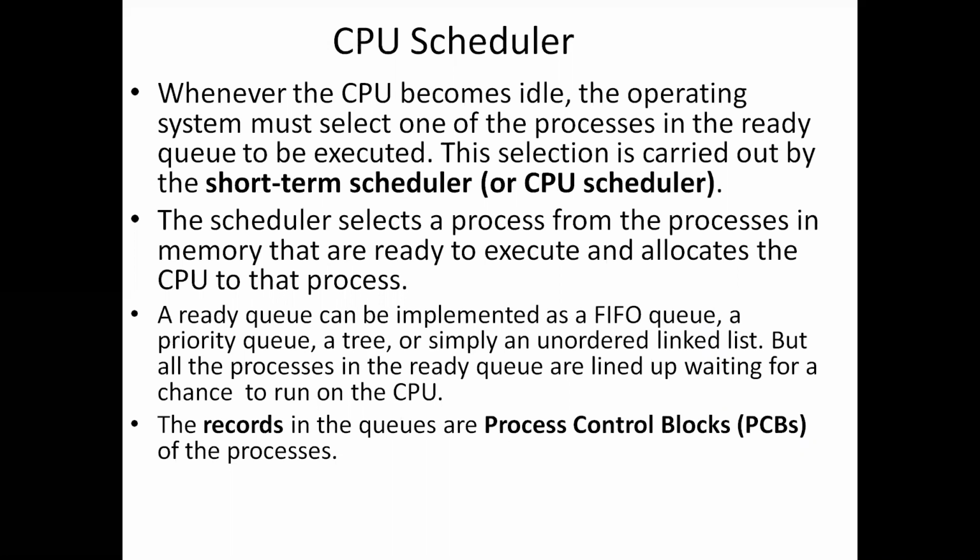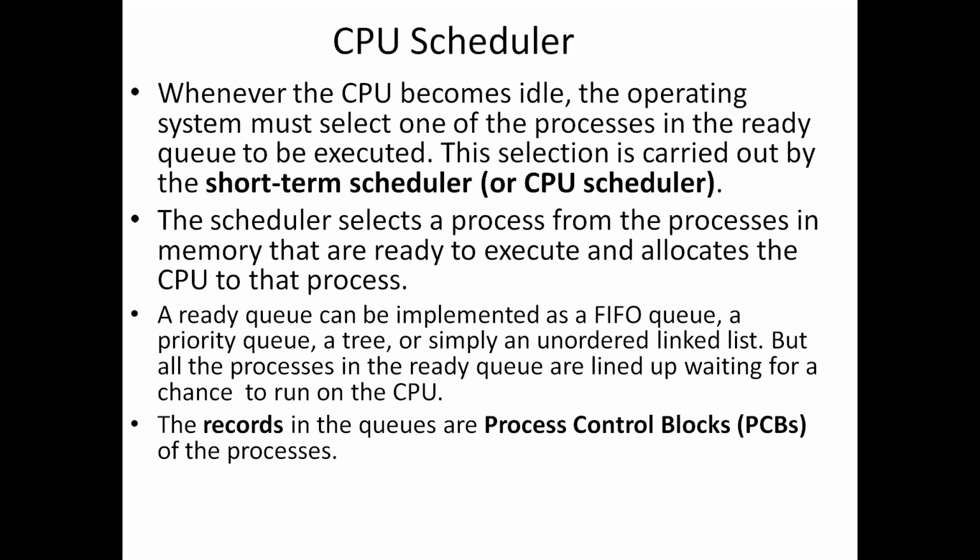CPU scheduler. Whenever the CPU becomes idle, the operating system must select one of the processes in the ready queue to be executed. When the CPU becomes idle, what will the operating system do? It will select any one process which is in the ready queue, that is, which is in memory.